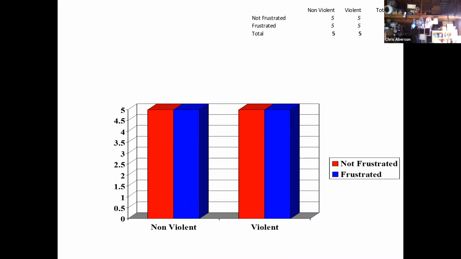We have all of the means being the same. When all of the means are the same, you know, three things, maybe a fourth thing. The first thing is that there's no main effect for the type of video game. There's no main effect for frustration condition, and there is no interaction.